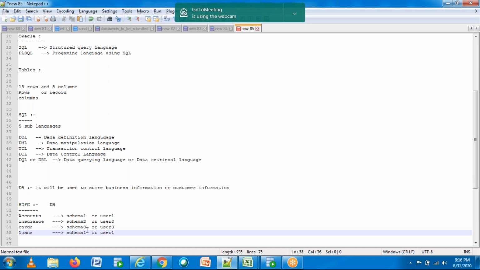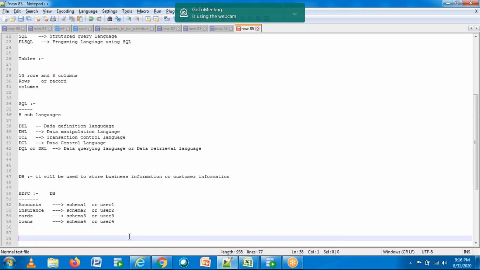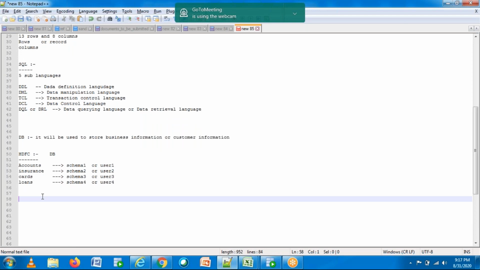And let's say for the time being, my bank is providing four services, and I'm having four schemas. So you should have a database. Under the database, you should have four schemas or four users. Okay. Now, I'll tell you the different tools that we are using.